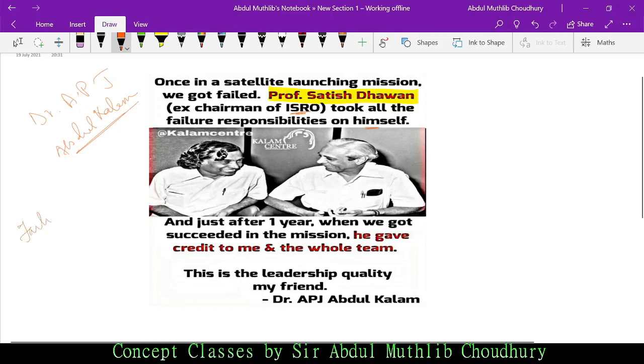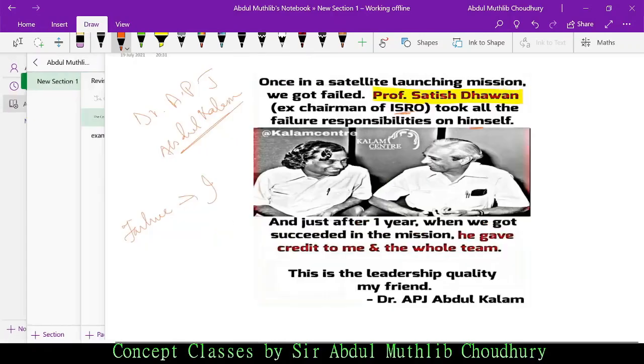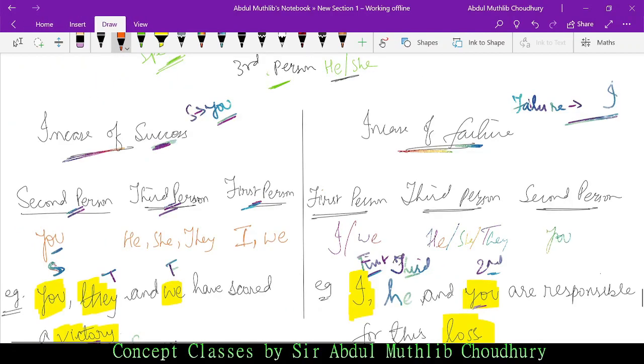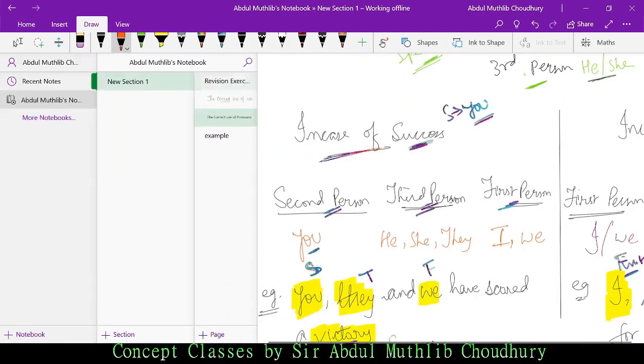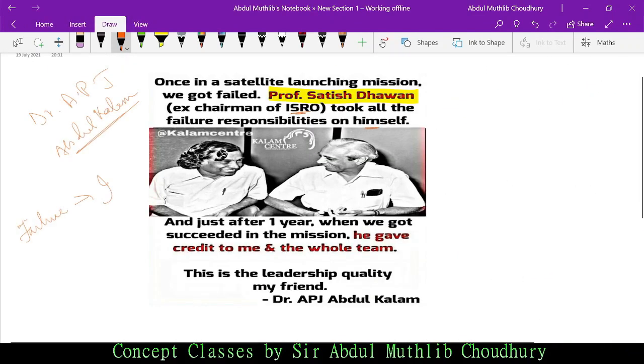That failure is on I. See, failure is I. And just after one year, when we got succeeded, when we means Dr. Kalam and his team, in the mission, he gave credit to me and the whole team. He here refers to Professor Satish Dhawan. Much respect to him and his entire team.